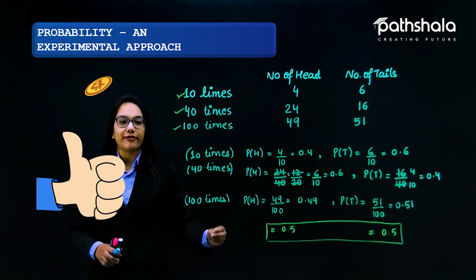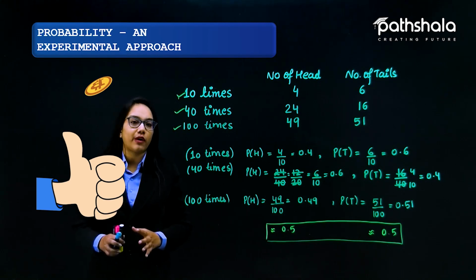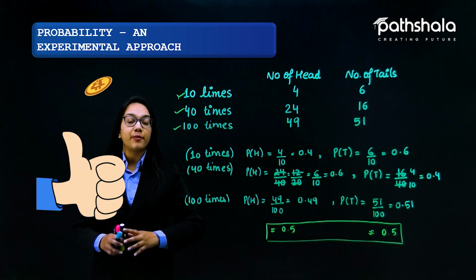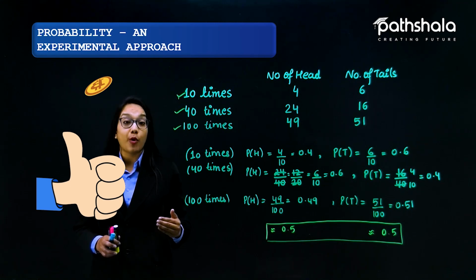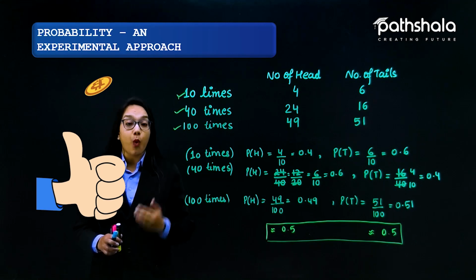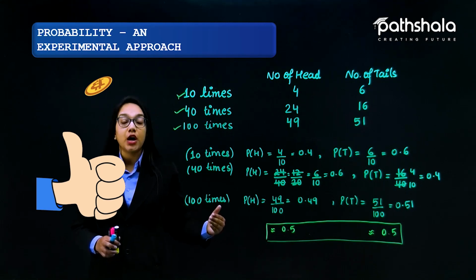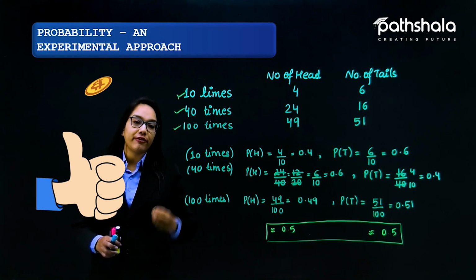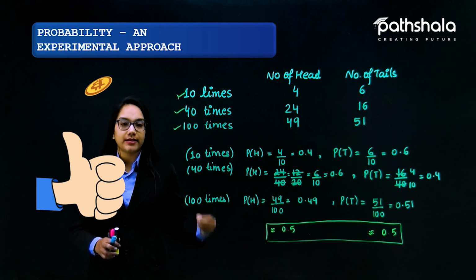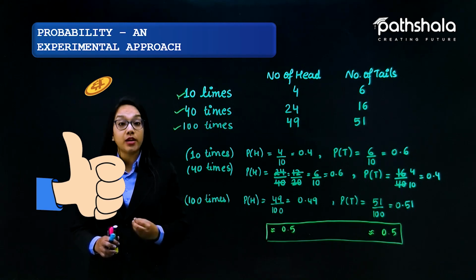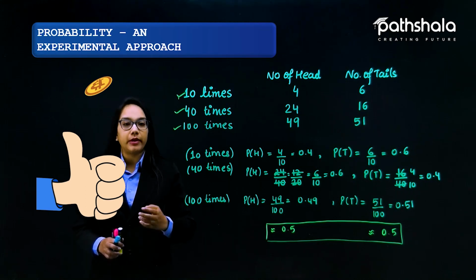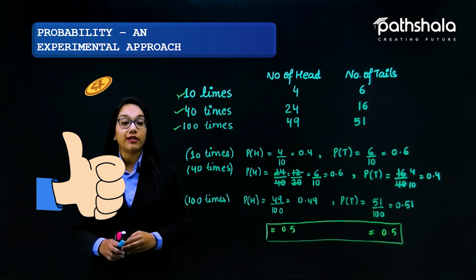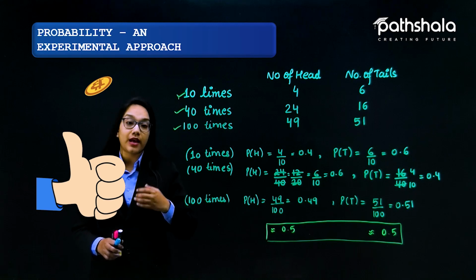In the similar way, if I talk about throwing a die, and I increase the number of throws, then the probabilities of getting a number 1, 2, 3, 4, 5, 6 tend towards 1 by 6. That's why the probability of getting a number 1 on a die is 1 by 6, the probability of getting a number 2 on the die is 1 by 6, and so on.